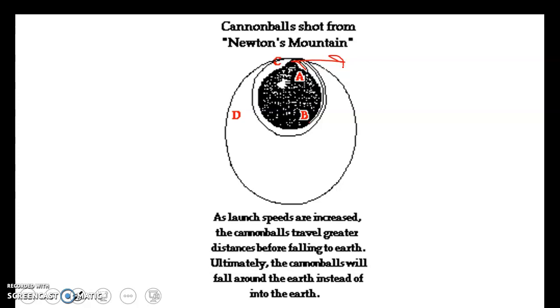And really the idea is that as we increase launch speeds, they would travel greater distances before falling to the earth. At some point, though, they would fall around the earth instead of into the earth. And that was Newton's idea of how gravity worked, or a very, very easy idea of how gravity worked.